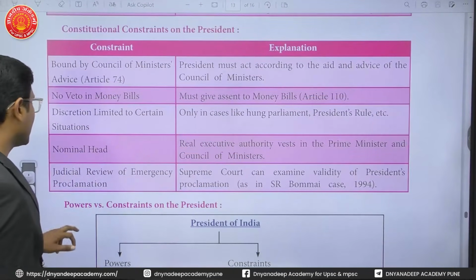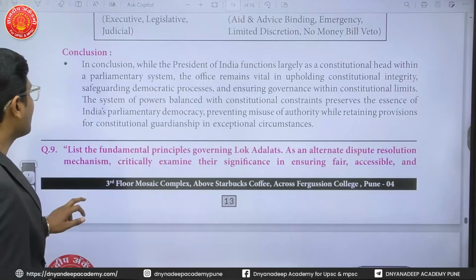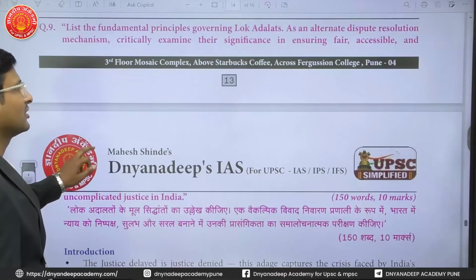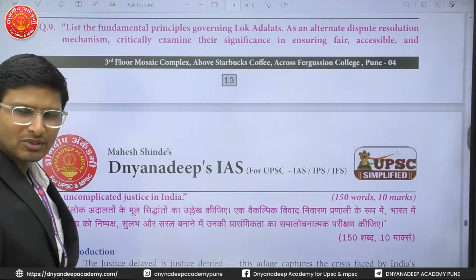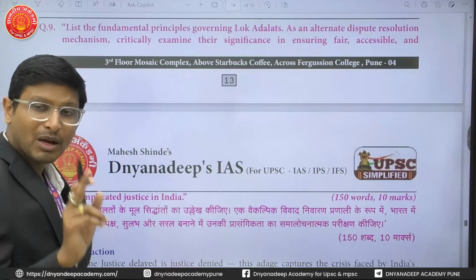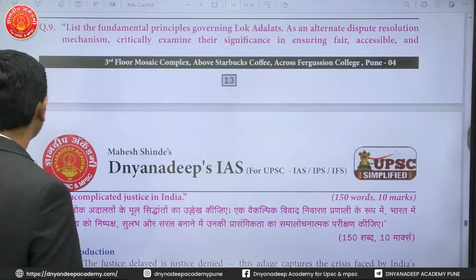So president's powers are limited here. Of course he has the power, but there are always limitations. But the president has the powers. Whenever it is required, the president can use the power to ensure the constitution is followed.